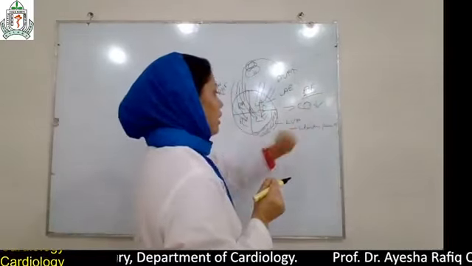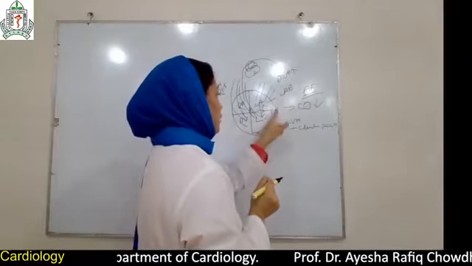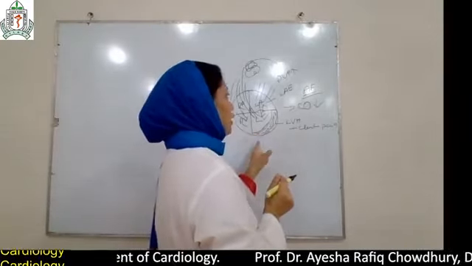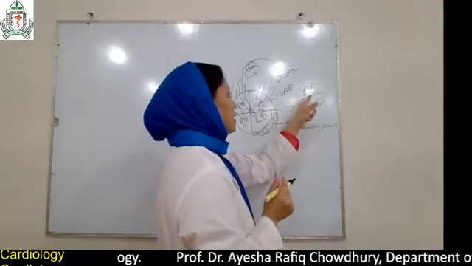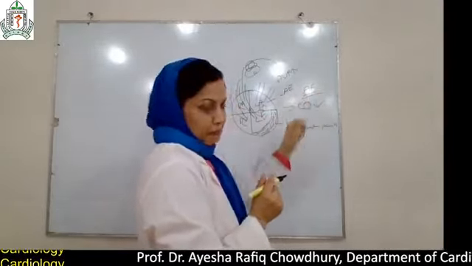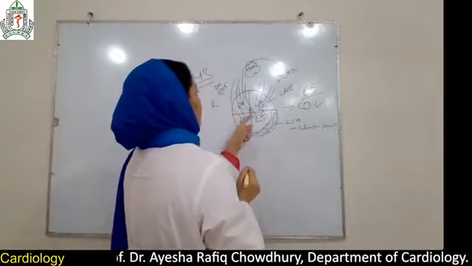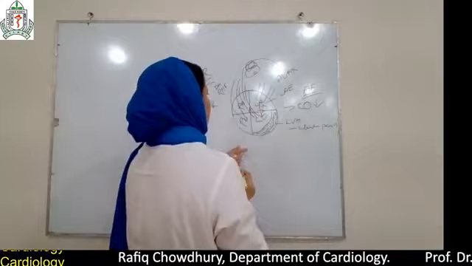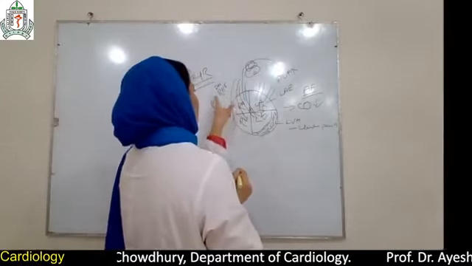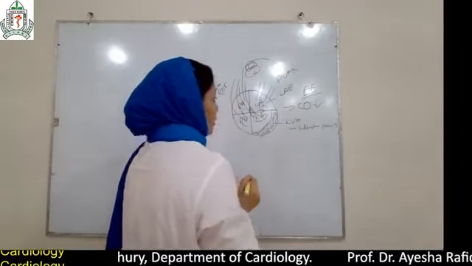Fatigue is due to low cardiac output, chest pain is due to lack of supply in the thickened heart muscle, and LA enlargement and atrial fibrillation cause palpitation. If you get edema or leg swelling and raised JVP, it is due to pulmonary hypertension and right heart failure.